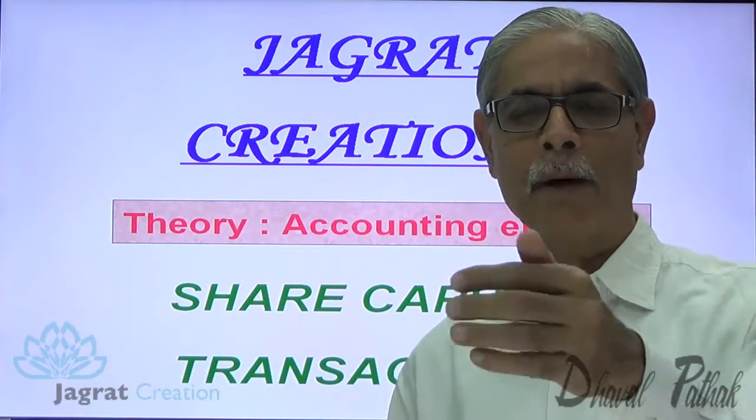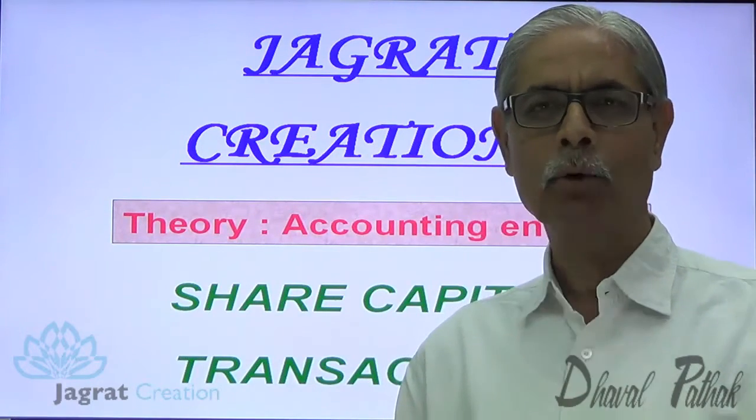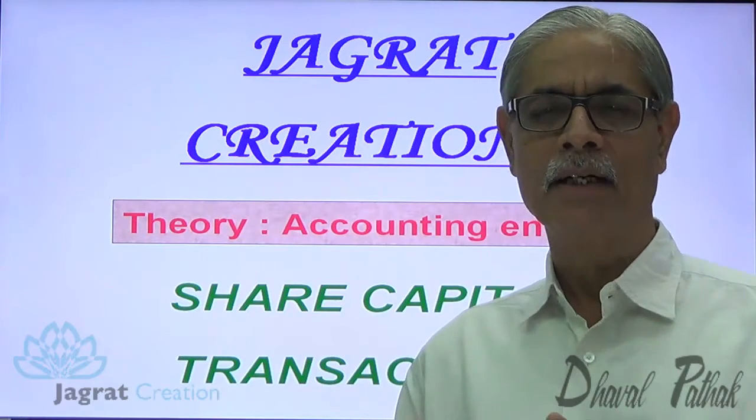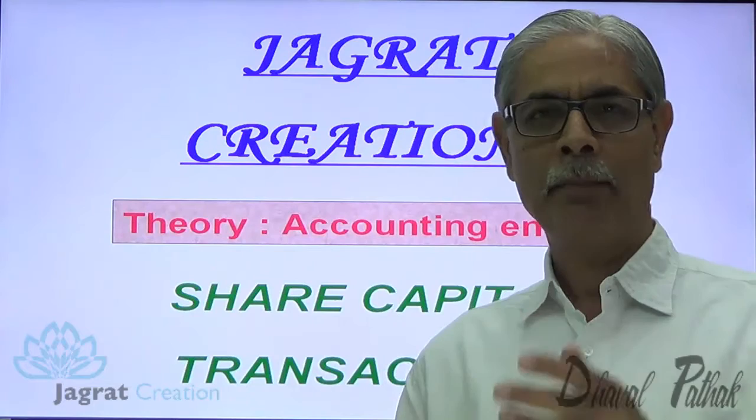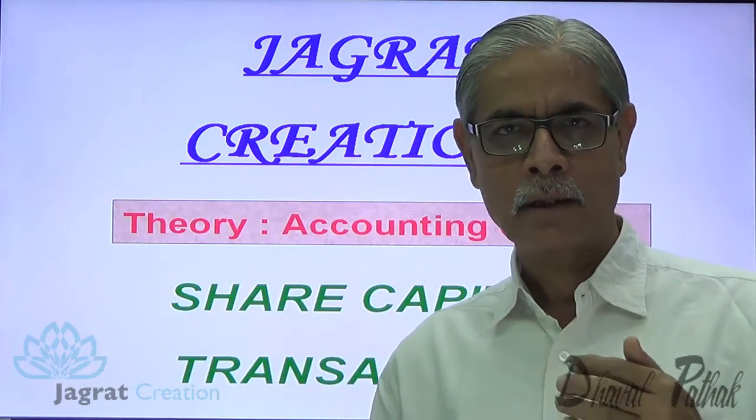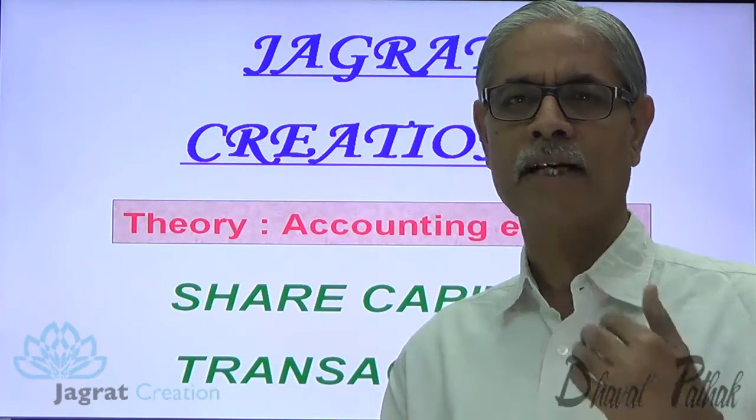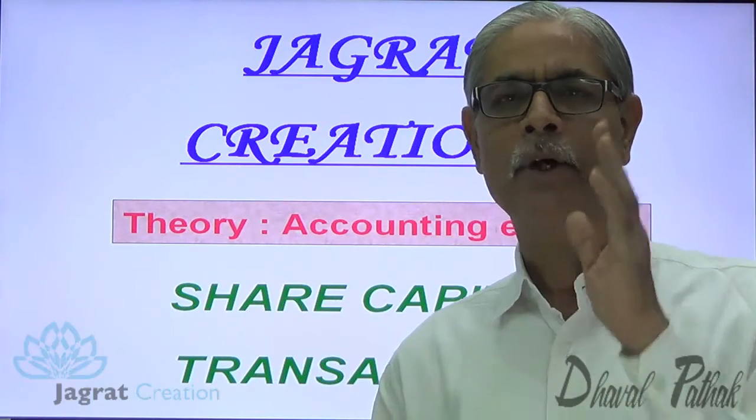On allotment, the amount is demanded. Balance amount is demanded or part of the amount is demanded. And the amount that could not be demanded with allotment will be demanded later on in installments known as first call, second call, third call, but not beyond that.